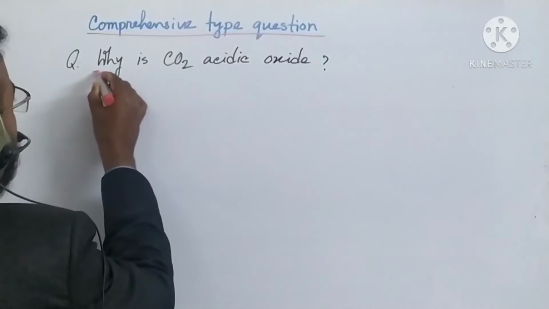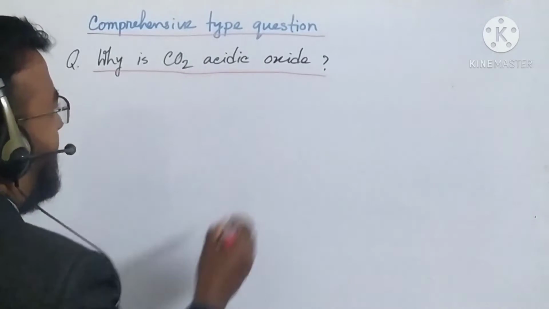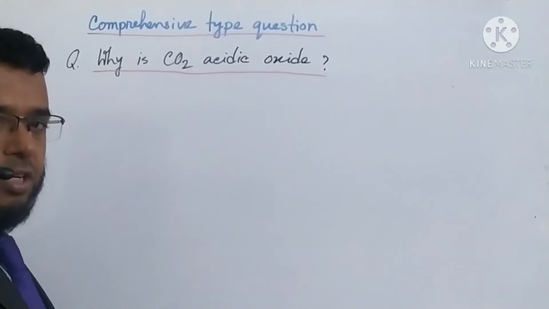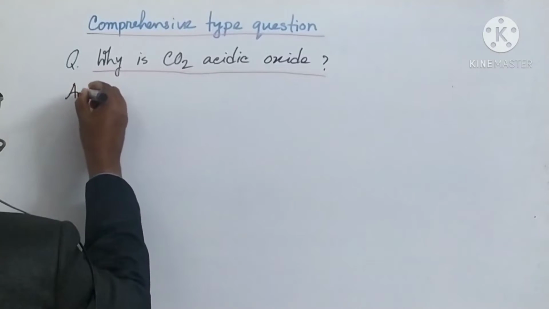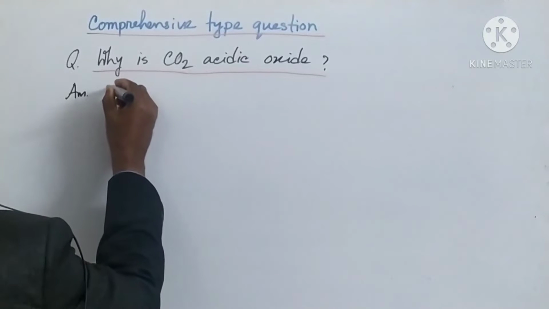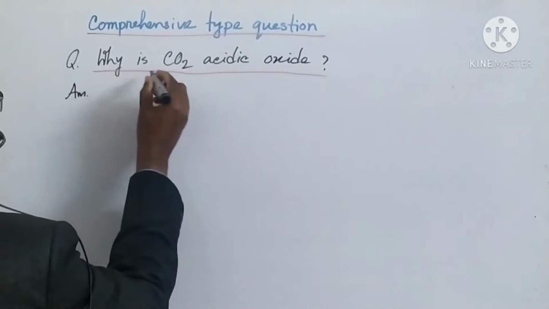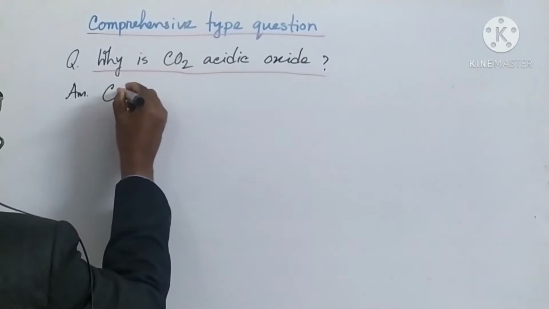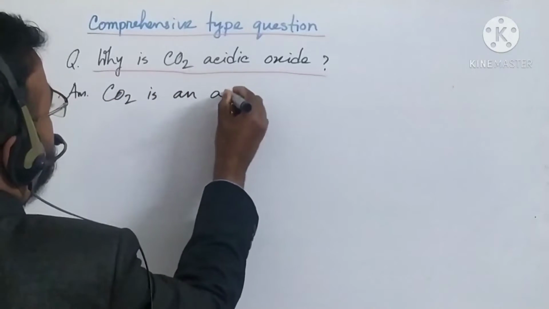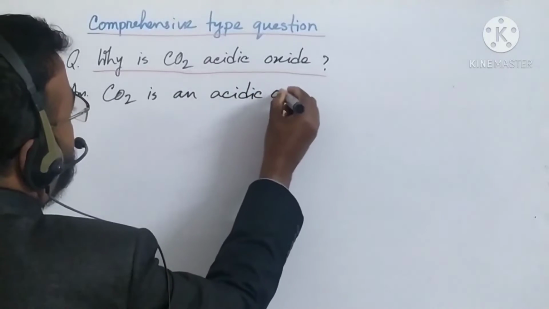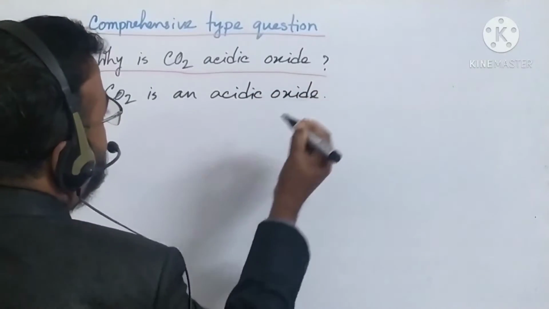So first question I have written, why is carbon dioxide an acidic oxide? So let us start writing the answer. So answer is, carbon dioxide is an acidic oxide. CO2 is an acidic oxide.